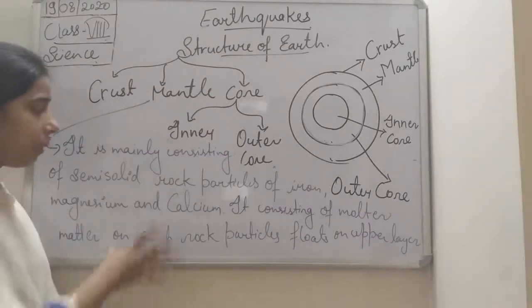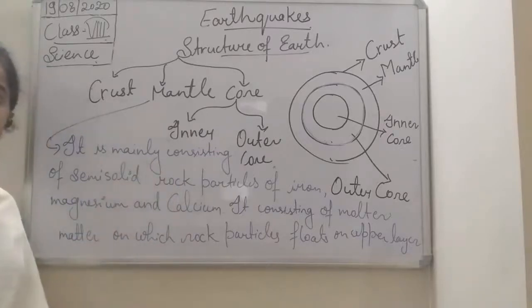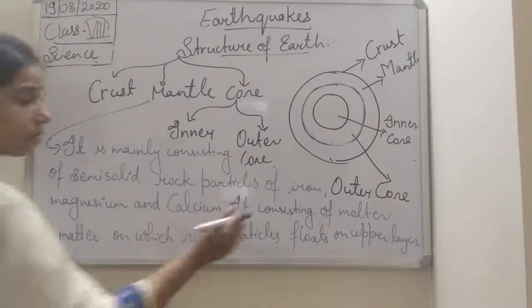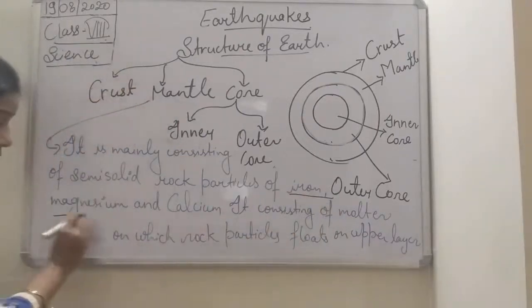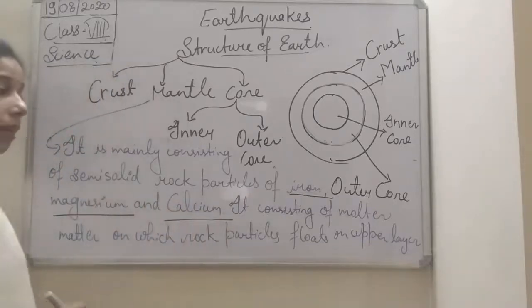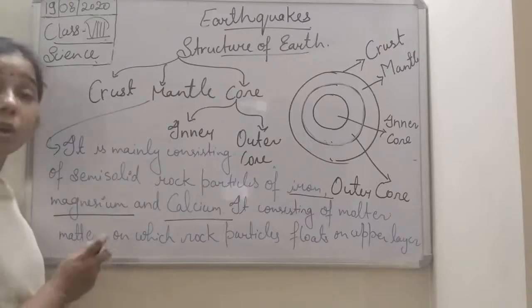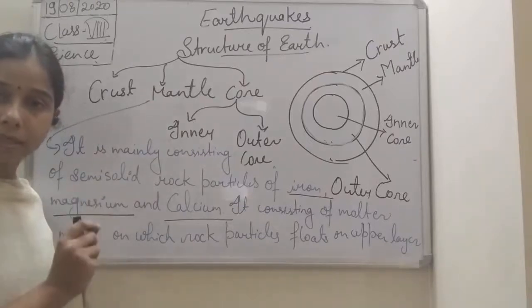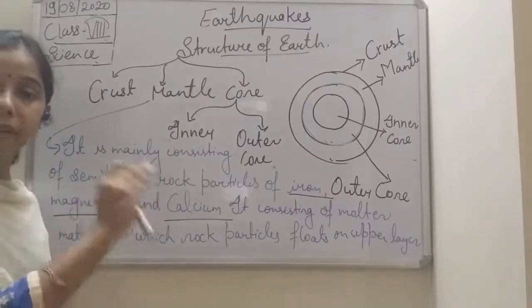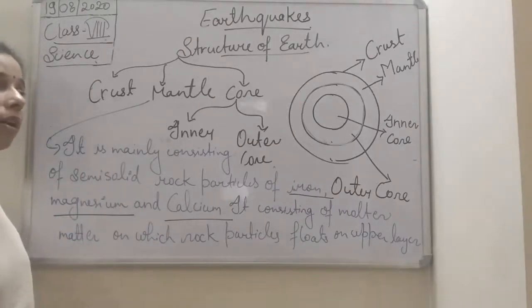So basically the mantle consists of semi-solid rock particles. These semi-solid rock particles are mainly of iron, magnesium, as well as calcium, and it also consists of molten matter where the small rock particles float over its surface. Okay, so this is about the mantle.